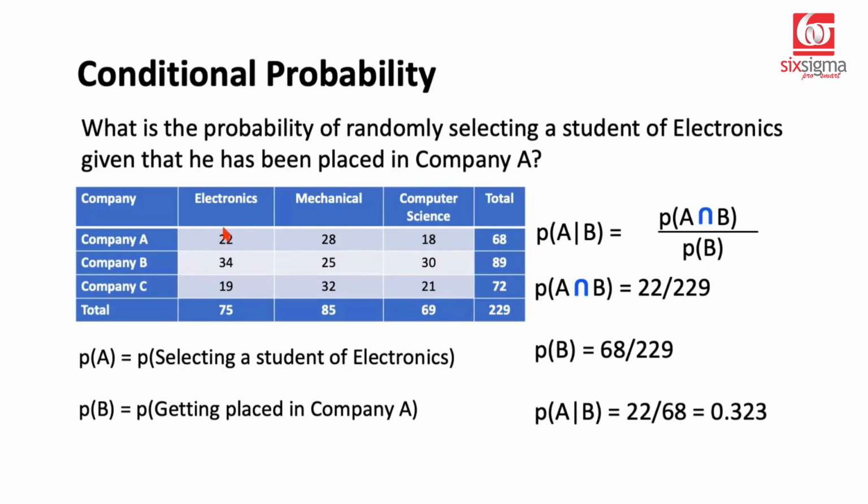That was 22. So you can straight away get the answer, which will be 22 by 68, or you can apply the formula and you'll get the same answer. The probability turns out to be 32.3%.